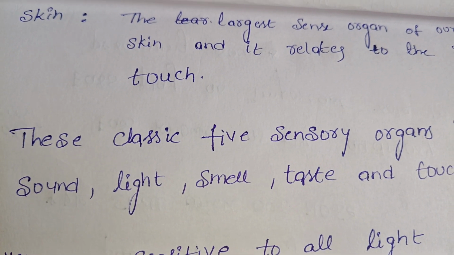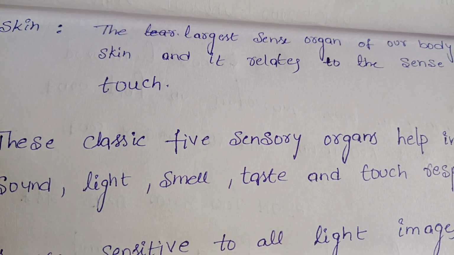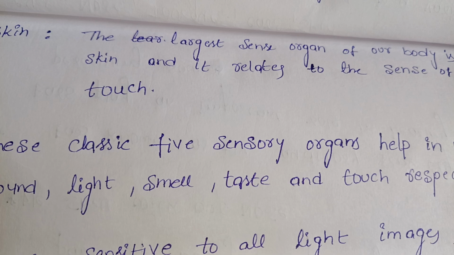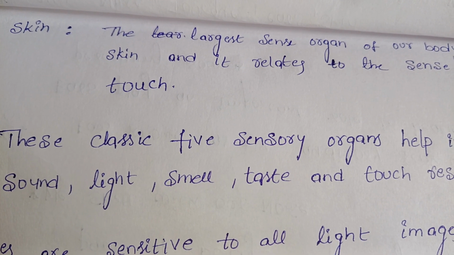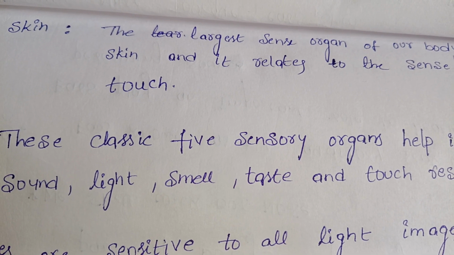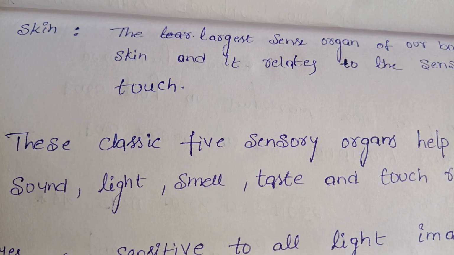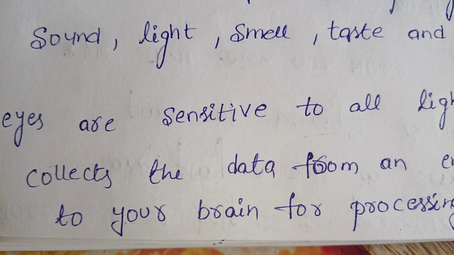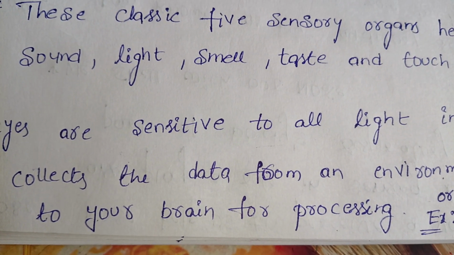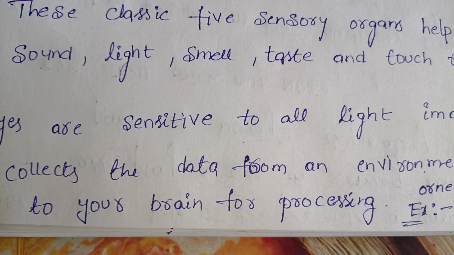These classic five sensory organs help in sound, light, smell, taste, and touch respectively. Eyes are sensitive to light and images, and collect data from the environment to send to your brain for processing.